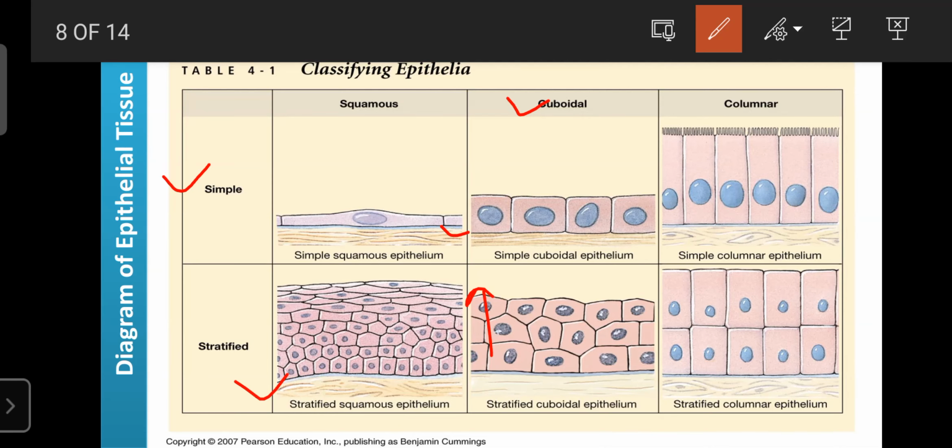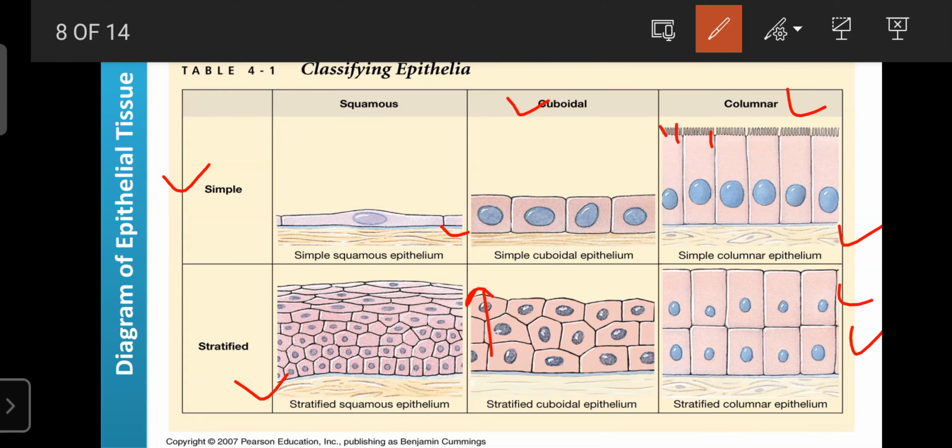Then the last one is the columnar, where the cells are taller than they are wide. Certain columnar cells have hair-like structures known as cilia, or ciliated columnar epithelial tissue. Here a single layer is present, known as simple columnar epithelium, and the same cell shape in multiple layers is known as stratified columnar epithelium.